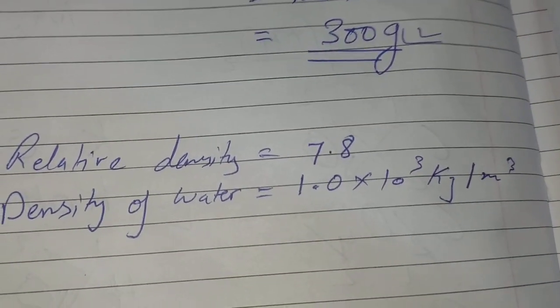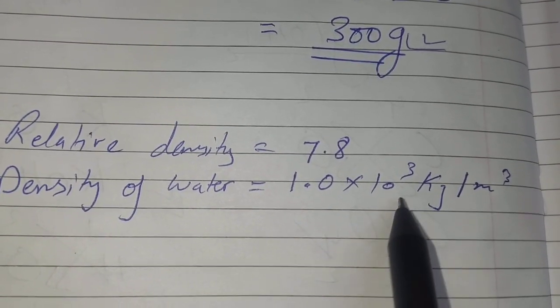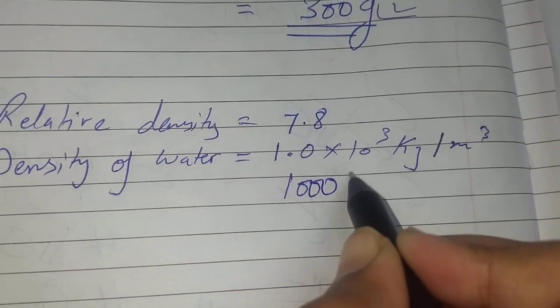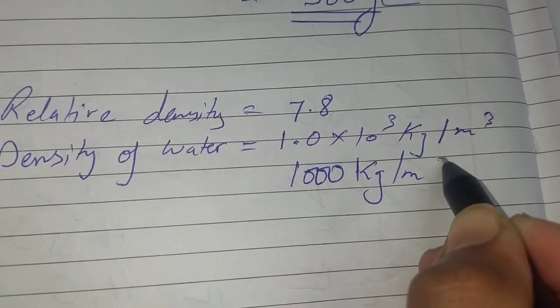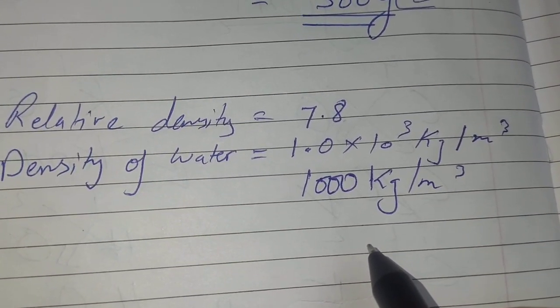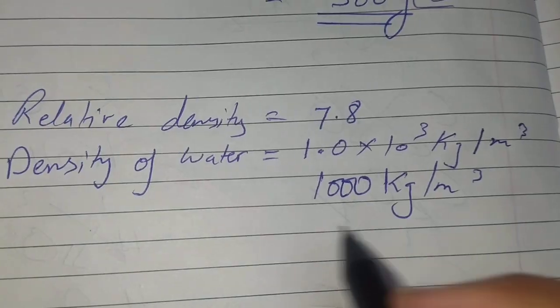As you know, 1.0 into 10 to the power 3 can also be written as 1000 kg per meter cube. You can write like this also.